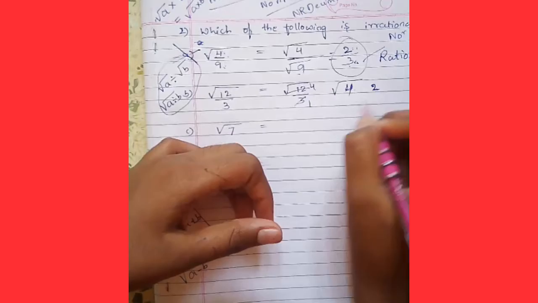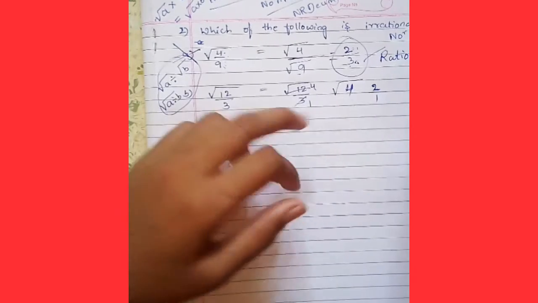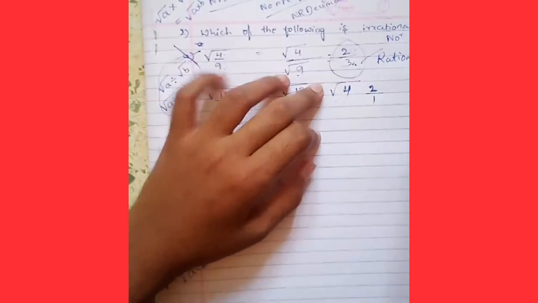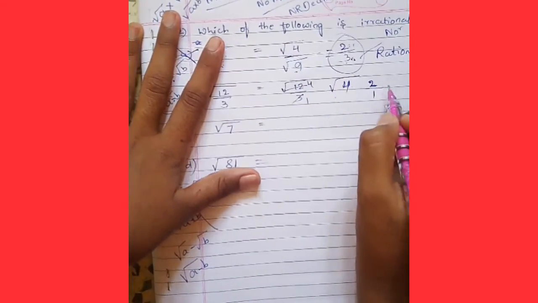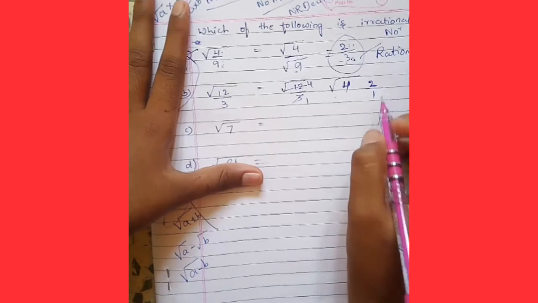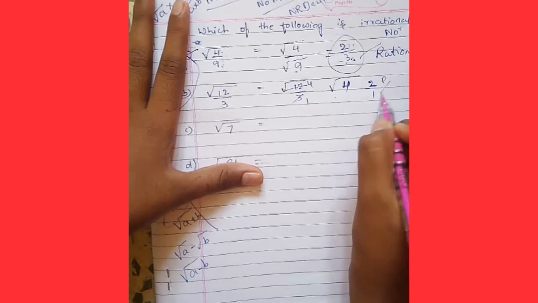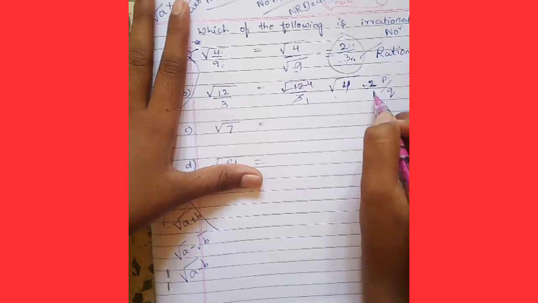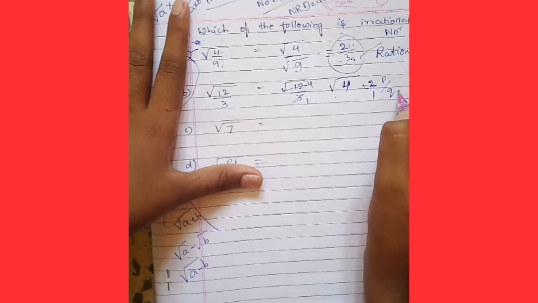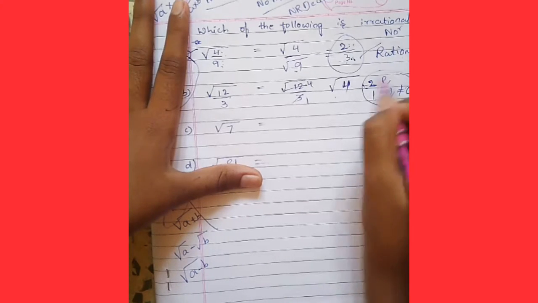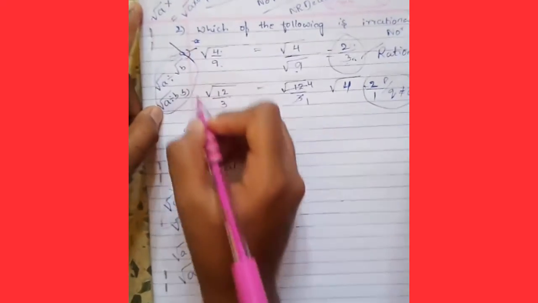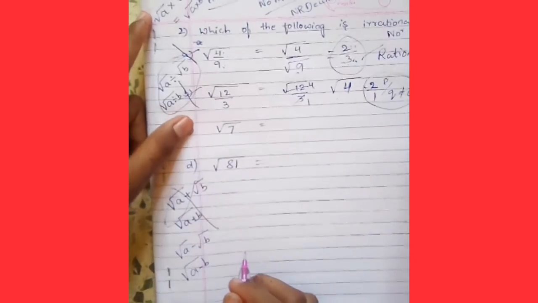If there is no denominator, that means there is 1. 2 by 1 is an irrational number or rational number? Yes, this is a rational number, because this is also in the form of p by q, where p is positive and q is greater than 0. The properties are appropriate. So this is also a wrong answer.